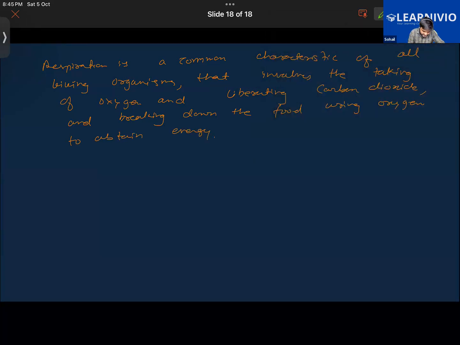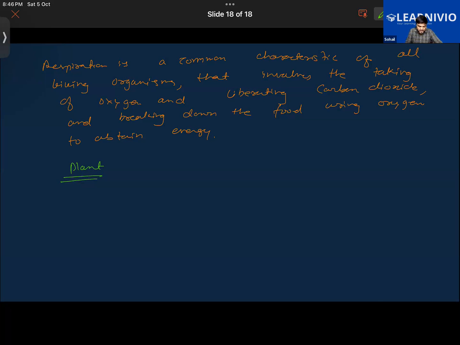Further, when we look at the case of the plants, how does respiration occur? Getting it? So plants will be using the small tiny pores present in their leaves, that is stomata, to breathe in. They will be taking in carbon dioxide and they release oxygen through the process of photosynthesis, as we know. Further, plants will be using the oxygen for the purpose of respiration as well.